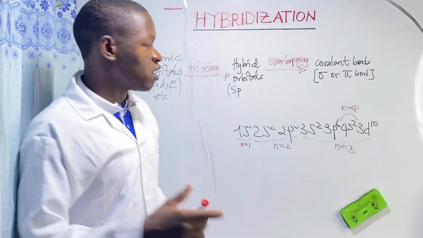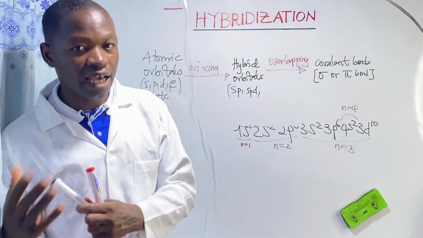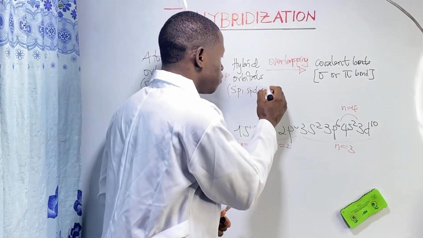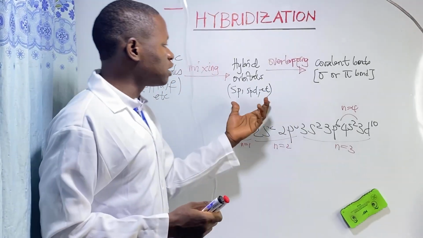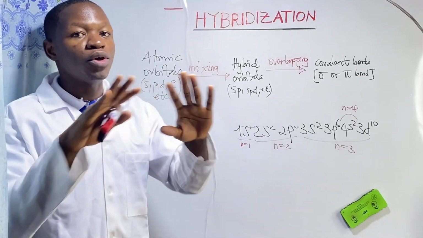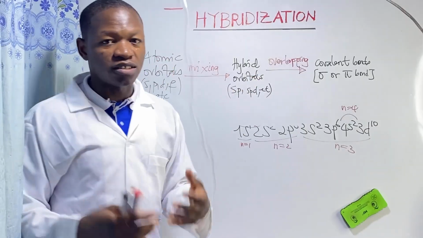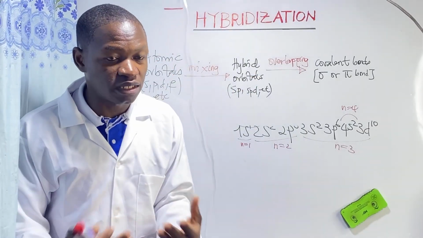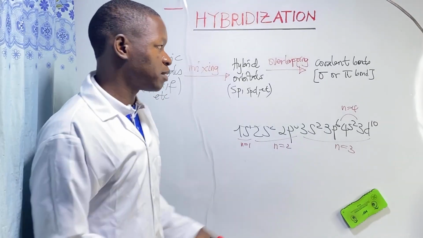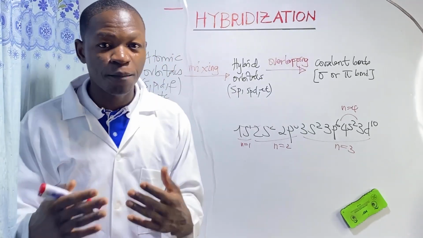If s, p and z mix up, what do they form? They form an spz orbital. It is neither s nor p nor z, but spz. So when these hybrid orbitals overlap with pure orbitals, they form covalent bonds. When hybrid orbitals overlap within themselves, they still form covalent bonds. And those covalent bonds have two different types: sigma bonds or pi bonds.